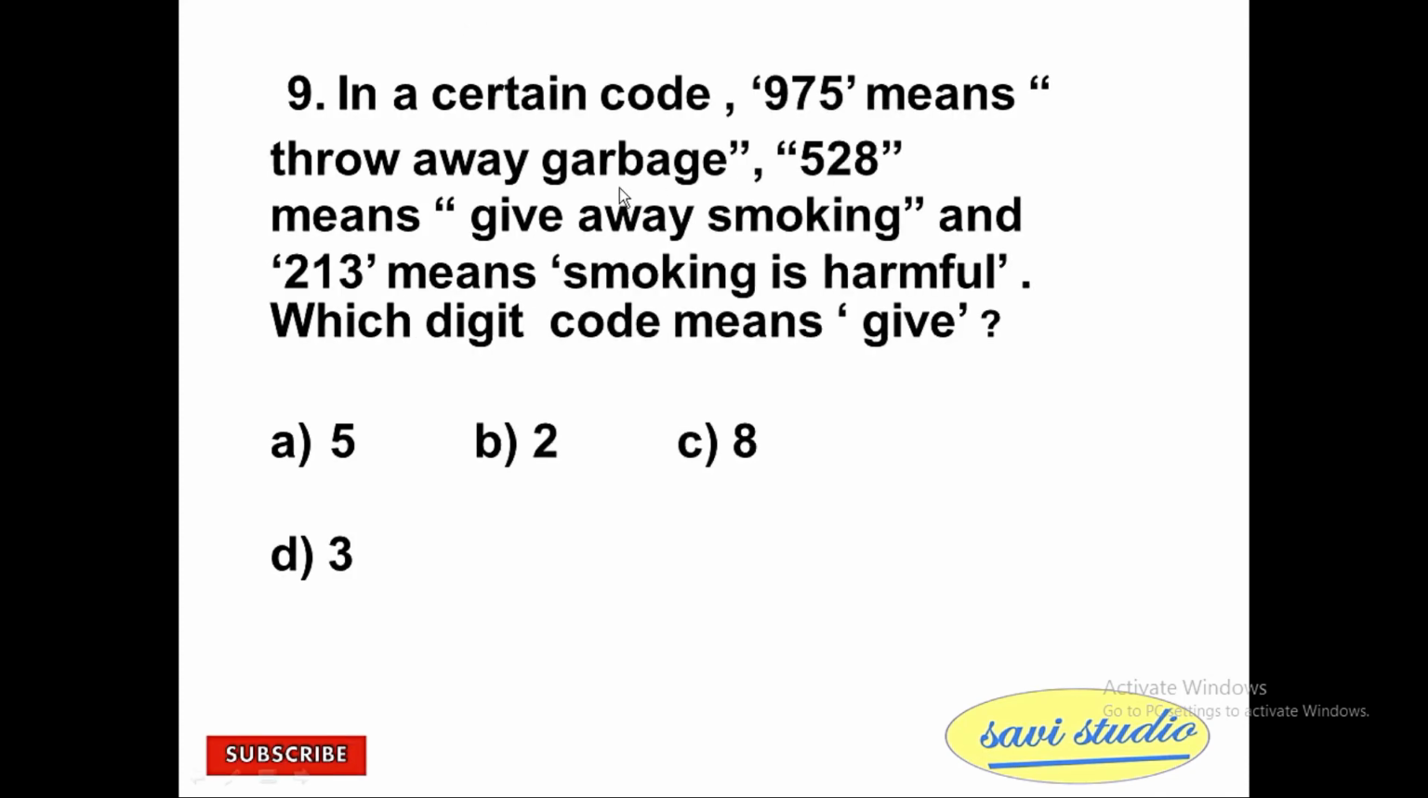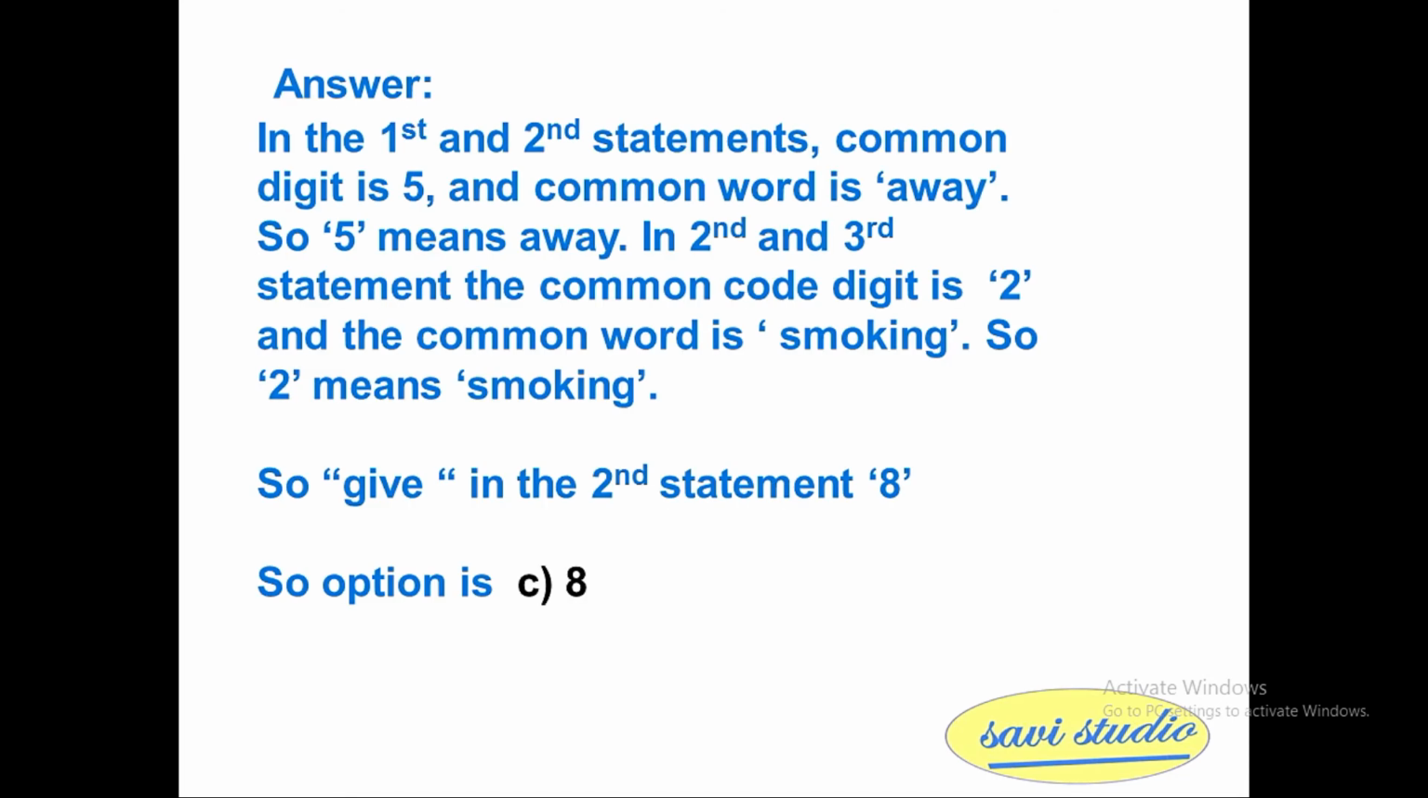So 5 to 8, give away smoking. Away is already assigned, smoking is common, and 2 is common in both. So for smoking we assign 2. Next we have give, which is in the second statement. Away is already assigned as 5 and smoking is assigned as 2.